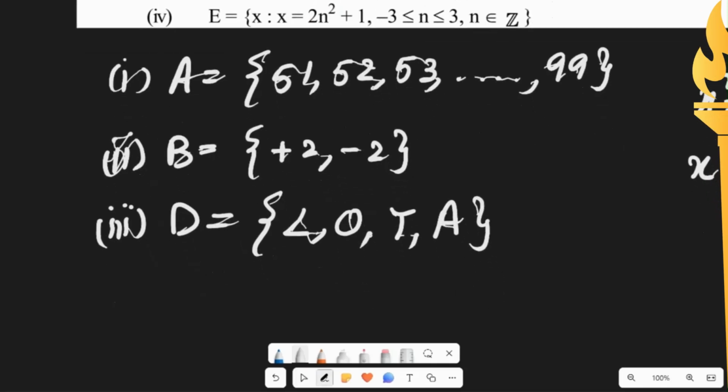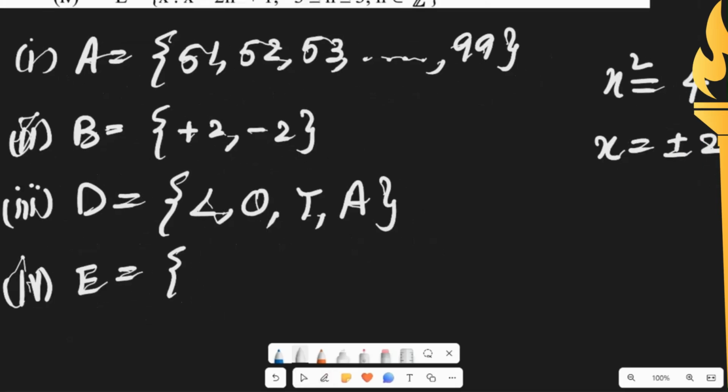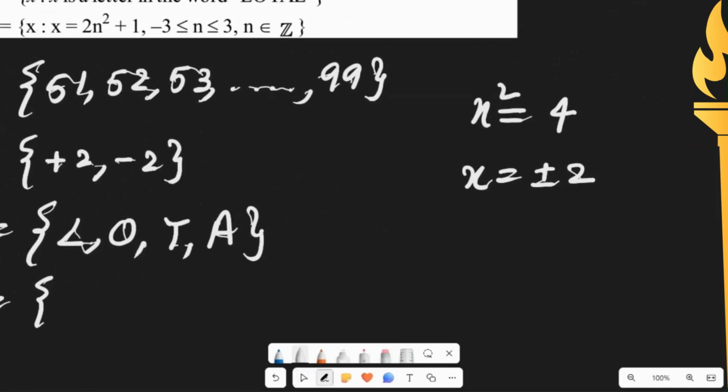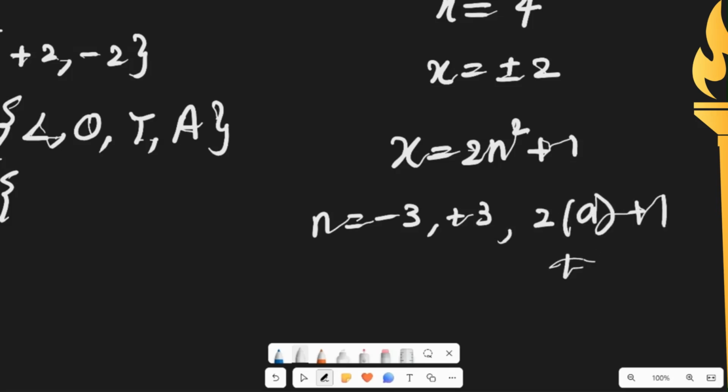Next, last one, the fourth one we have E, x such that x is equal to 2n square plus 1, where n is between minus 3 and 3, and n belongs to integers. If we put n is equal to minus 3 or plus 3, we would get 2 into 9 plus 1, is 18 plus 1, is equal to 19.